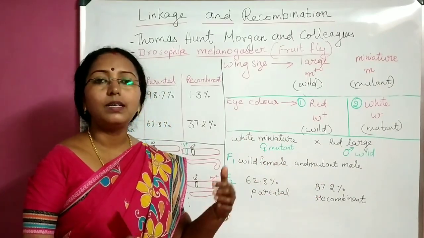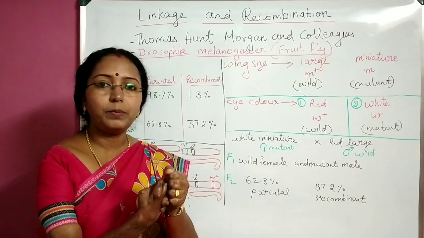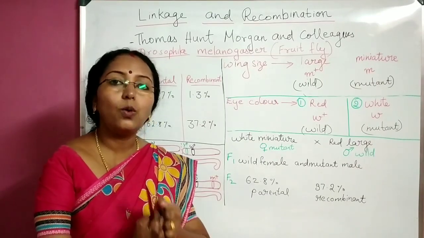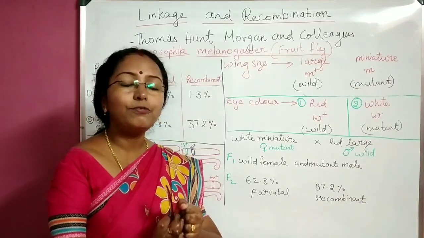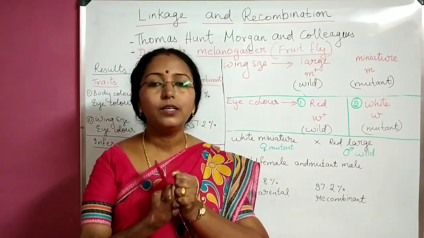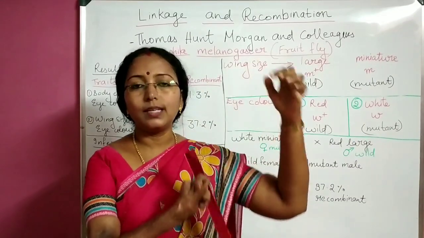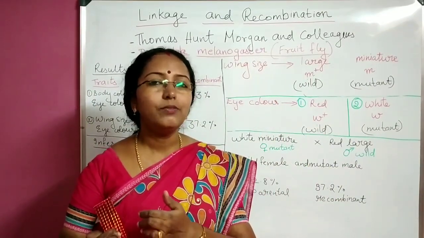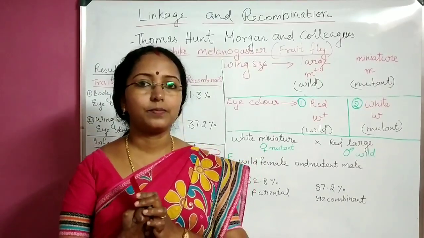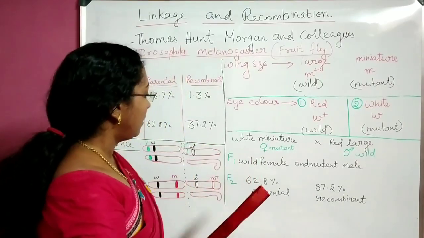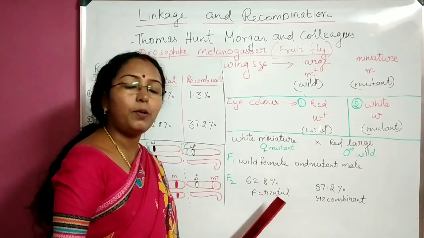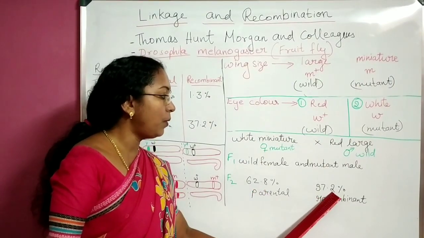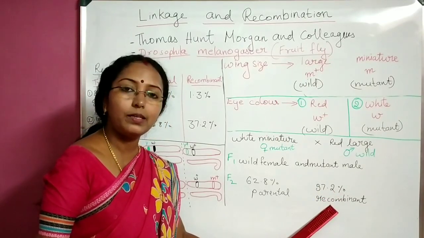Next, what is the step? They were intercrossed. F1 progenies were intercrossed, waiting for F2. In the F2, what they are looking for? They are looking for the percentage of fruit flies which looked exactly like the parents and another category percentage which had a new combination. So how many? In F2, 62.8% were parental type and 37.2% were recombinant type.